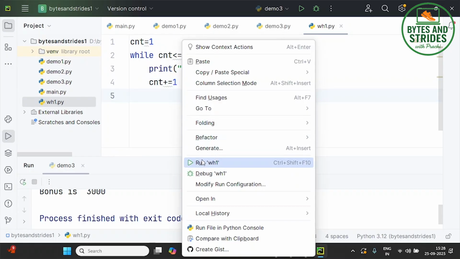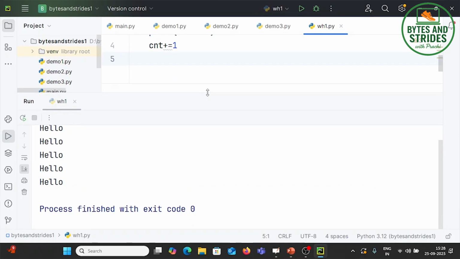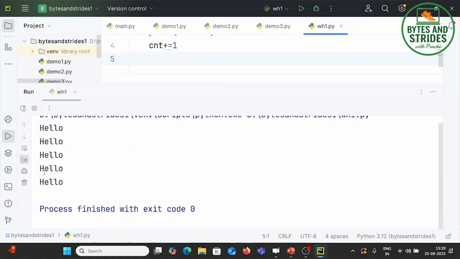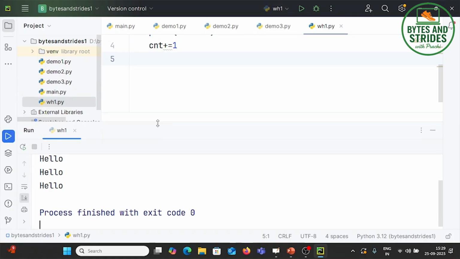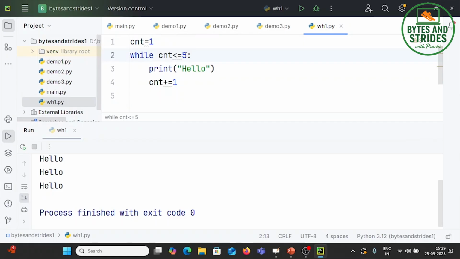So here we can see hello is being printed 5 times. How about 500 times? Just make a 500 here. How about 5,000 times? Just make a 5,000 here.